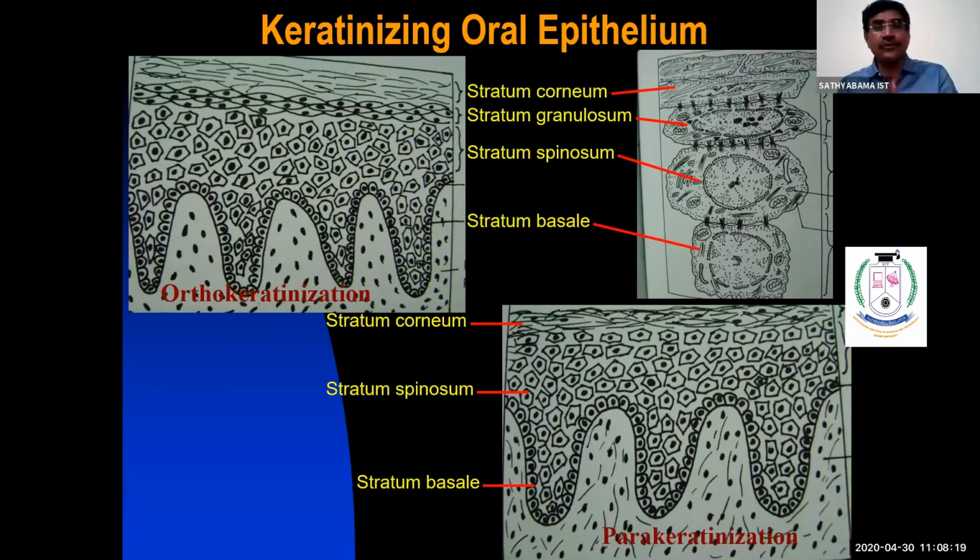That's called maturation. And stratum spinosum, as I said, the cells are polyhedral in nature, and here the cells are joined by desmosomes. One of the main functions of stratum spinosum is active protein synthesis. When you compare with stratum basale, here the cells are wider and larger.